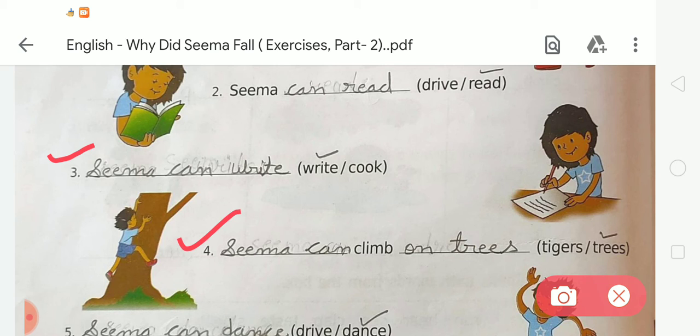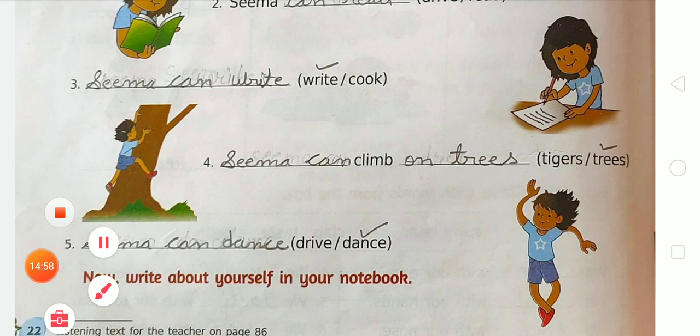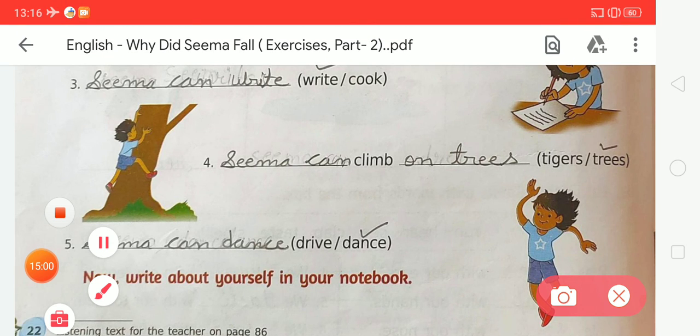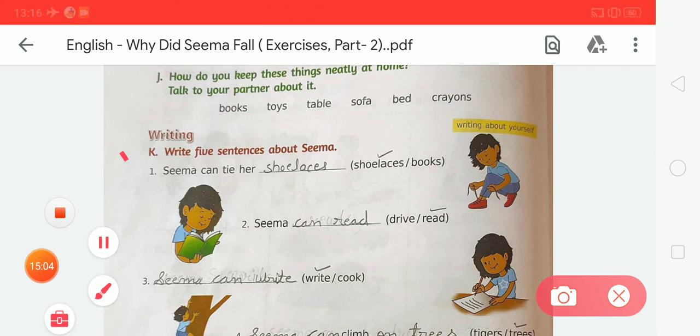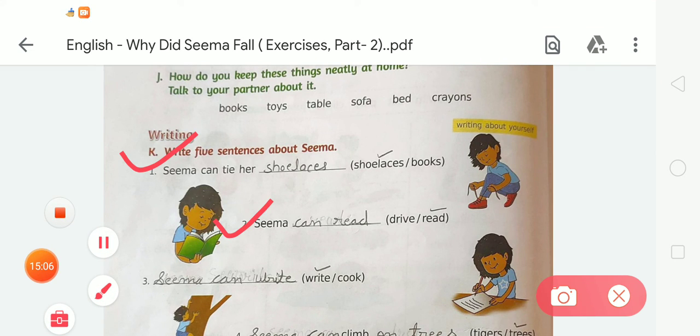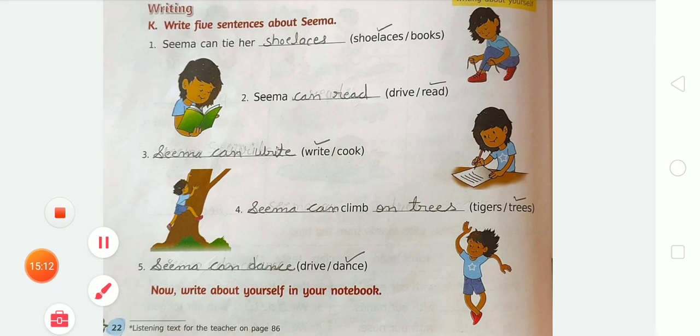Fourth is Seema can climb on the trees. We have to choose the word trees. Okay, as we can see that Seema is climbing on the tree, so we have to write Seema can climb on trees. Okay student, now the fifth is Seema can dance. So student, like this we have to write 5 sentences about Seema. First sentence is Seema can tie her shoelaces. Second is Seema can read. Third is Seema can write. Fourth is Seema can climb on trees. And fifth is Seema can dance.